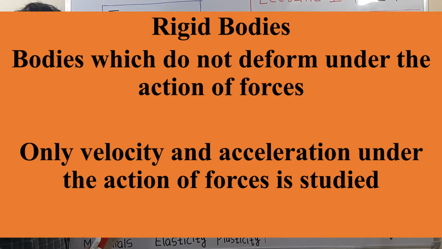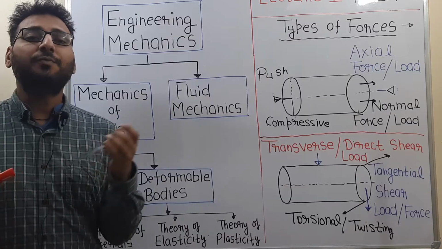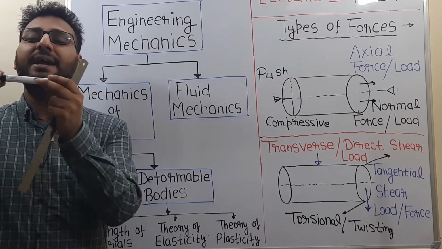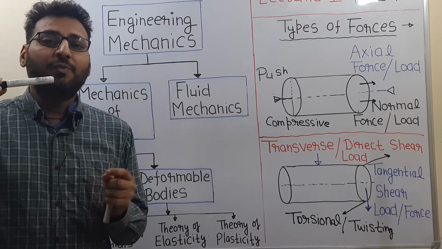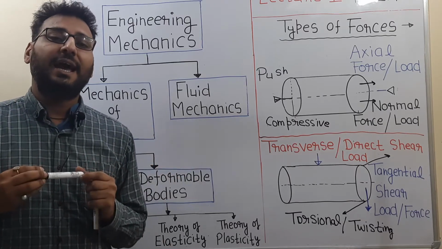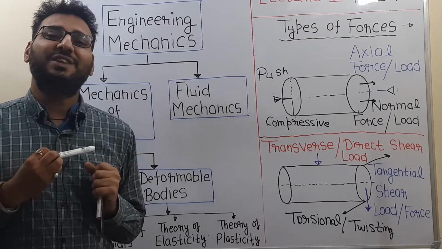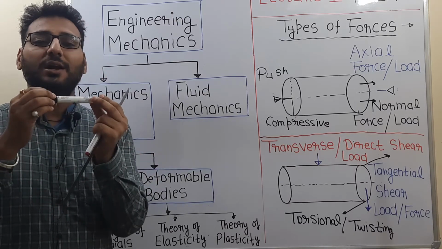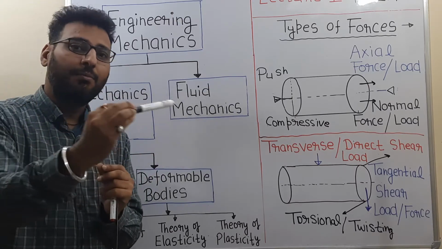In this branch, we study the effect of forces in terms of velocity and acceleration. When some force is applied on a body, it will move. So we will study what the velocity and acceleration of the object will be, because it is not deforming, it is only moving.